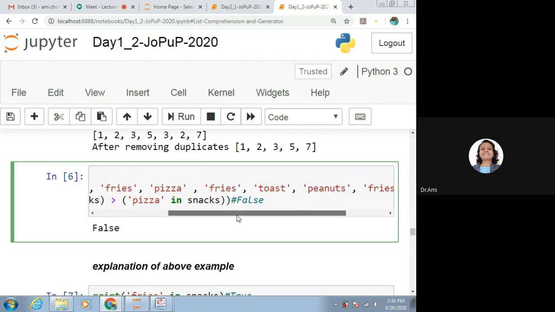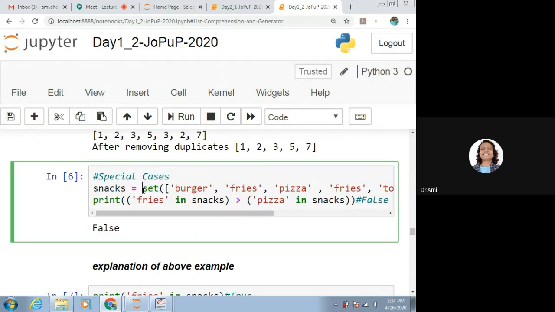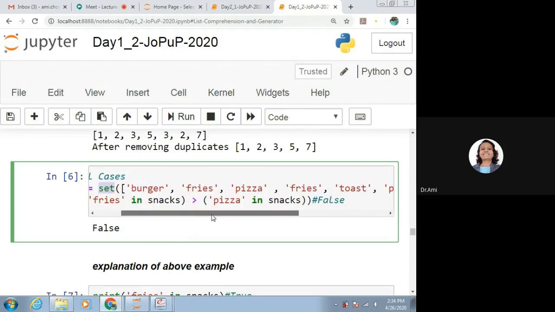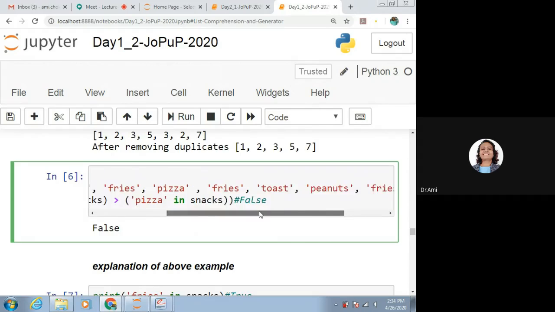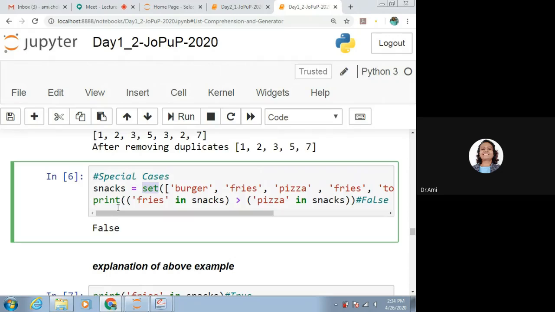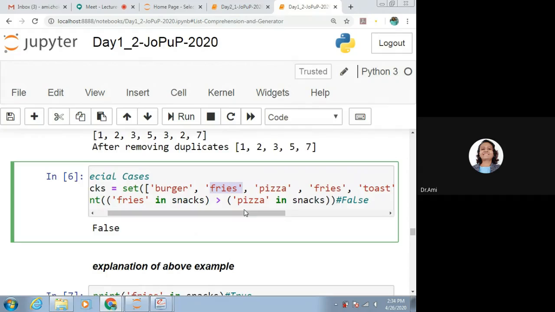Many times things are given more than once, but we have taken it as a set, so it will remove the duplicate elements. Now we are printing and checking whether fries is there in snacks or not. Fries is there in snacks? Yes, it is there. Then we need to check whether pizza is there in the snacks or not. Yes, it is also there.